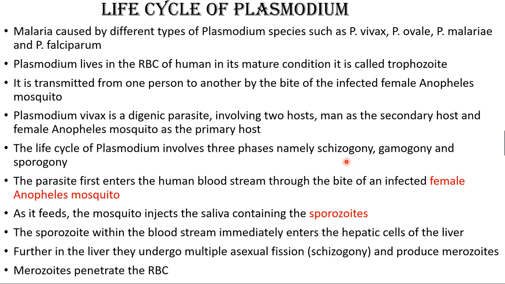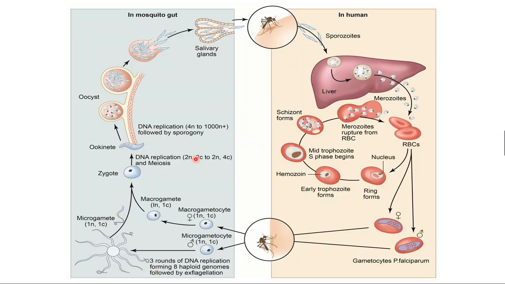So the first stage, which we have already studied among the three phases, is zygogony. Multiple asexual fission occurs in the liver of the human being. So it produces, what is the infective stage now? Merozoites. This merozoite penetrates from the liver cell and enters into the human RBC. We'll see it as a picture now.